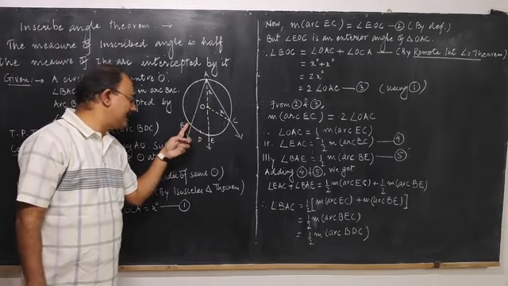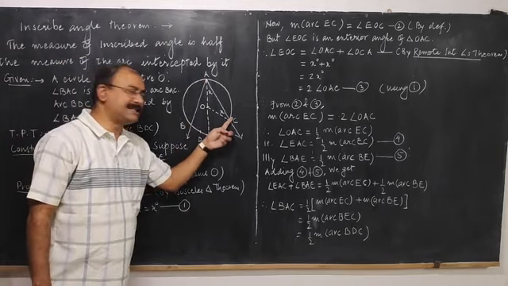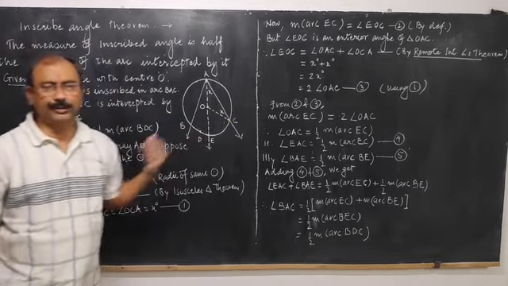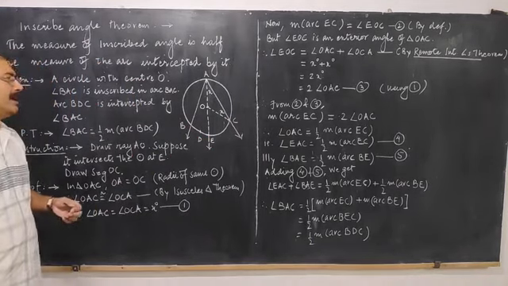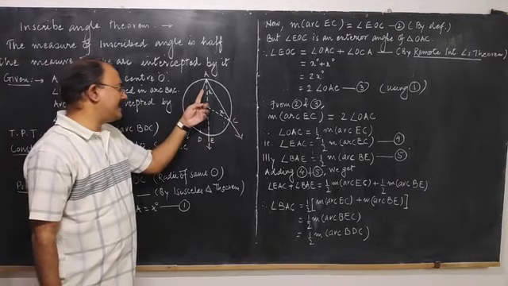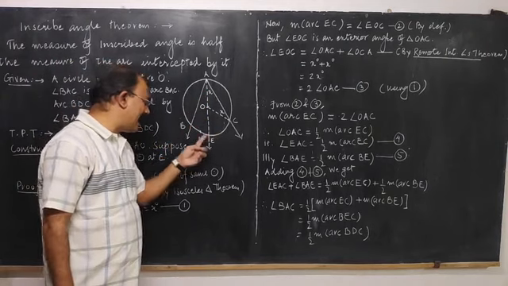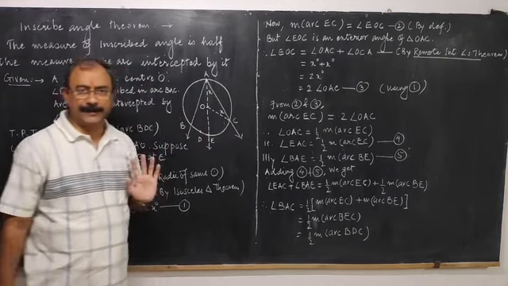This angle intercepts arc BDC. Arc BDC can also be named BEC using the figure. And we want to prove that the measure of the inscribed angle is half the measure of the arc.